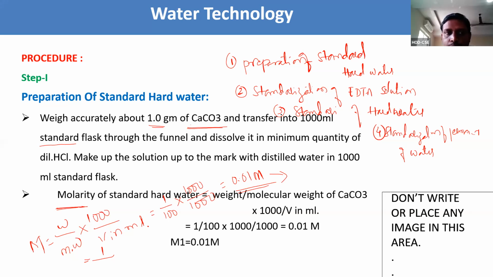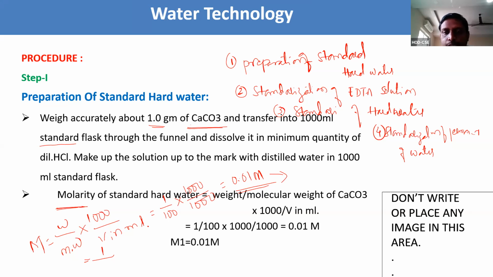Step 1 is preparation of standard hard water. Here we are going to find out the molarity of the standard hard water. Molarity is weight by molecular weight into 1000 by V in ml. The weight we are going to take is 1 gram, so 1 by 100 into 1000 by 1000, and you will get 0.01 molar. That is, M1 is 0.01 molar. This is M1, preparation of standard hard water.